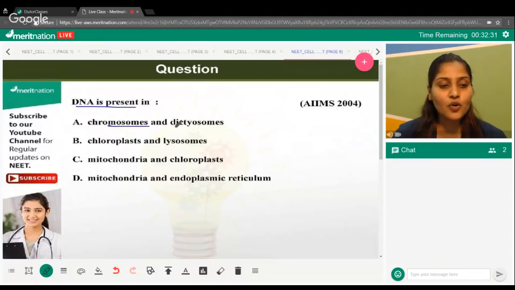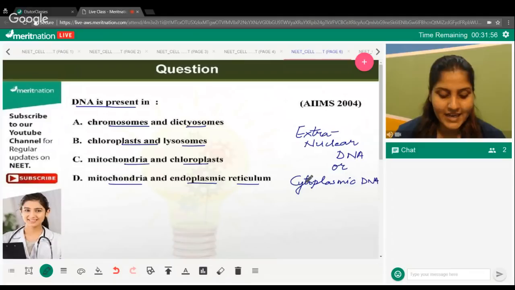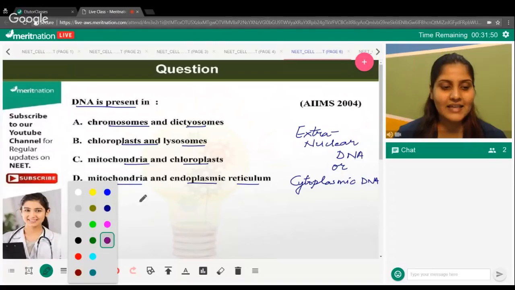So you find it in chromosomes and dictyosomes, in chloroplast and lysosomes, in mitochondria and chloroplast, in mitochondria and endoplasmic reticulum. Basically, in this sense, we are talking about extranuclear DNA, which is not present in the nucleus, and this is also known as cytoplasmic DNA. So in the cytoplasm, essentially you have organelles present, right? In which organelles will you come across the DNA molecule?